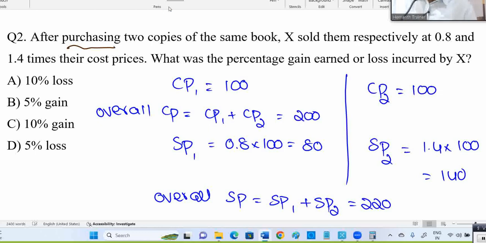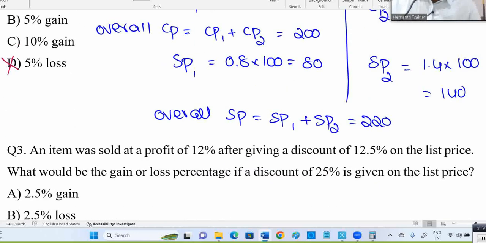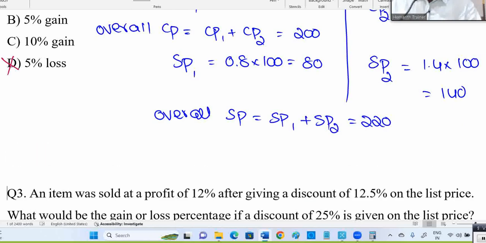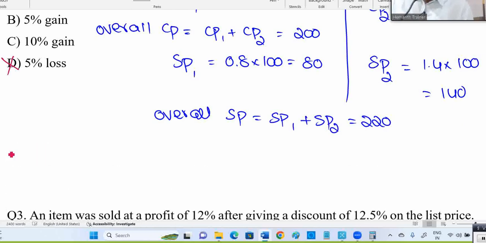Now, selling price more than cost price or less than cost price? More than cost price means is it profit or loss? Profit. So, these two eliminated. Now, whether it is 10% gain or 5% gain, you need to decide. Now, profit is how much? 20.